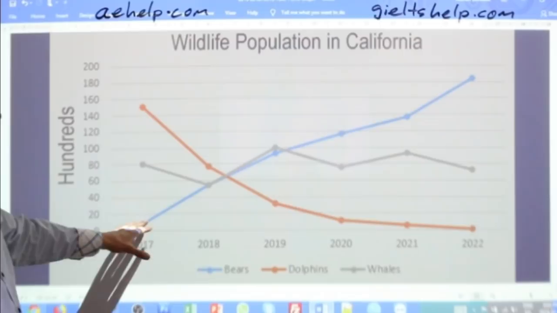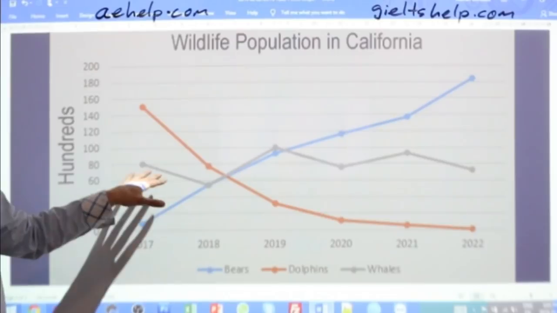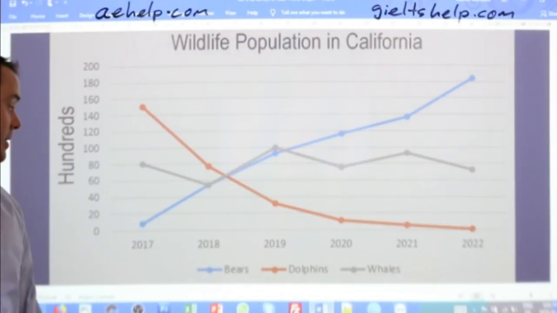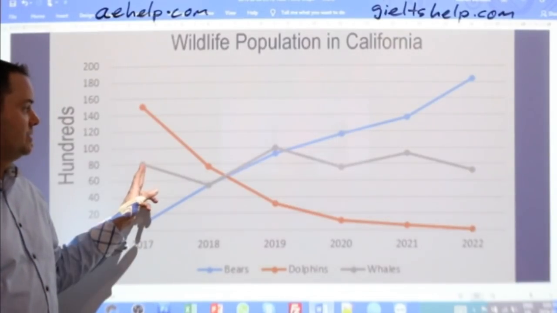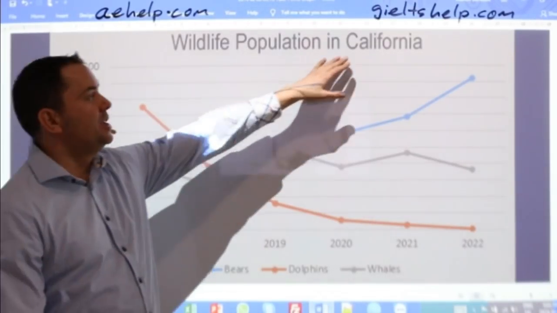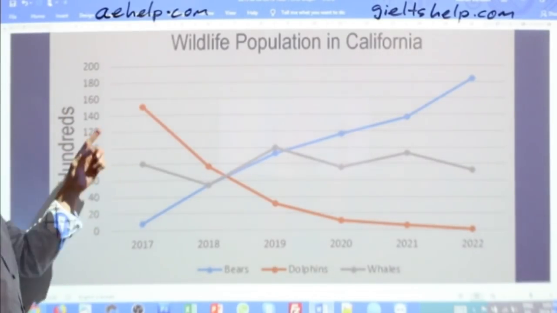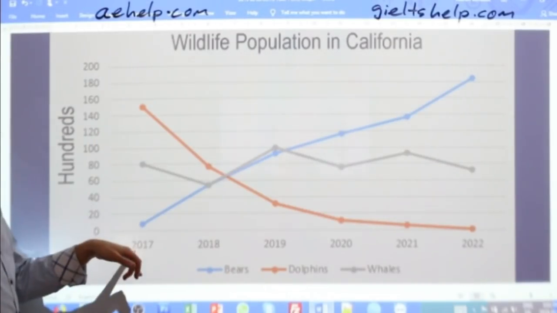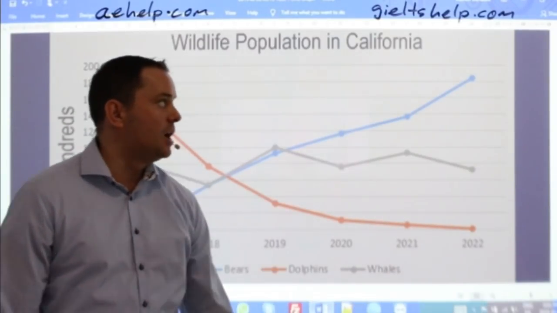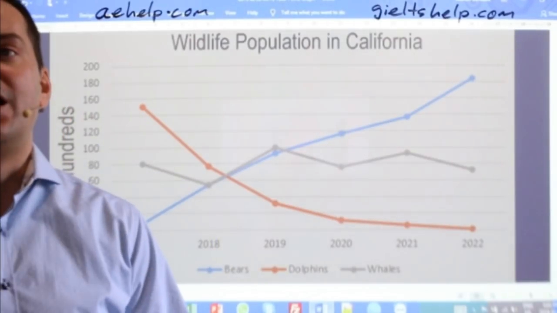Okay, the blue line here, it's bears. The red line, it's dolphins. And the gray line, it's whales. So bears, whales, dolphins. Wildlife population in California, in hundreds, 0, 20, 40, all the way to 200. The years are 2017, 18, 19, 20, 21, and 22. So that is our line graph for the day.